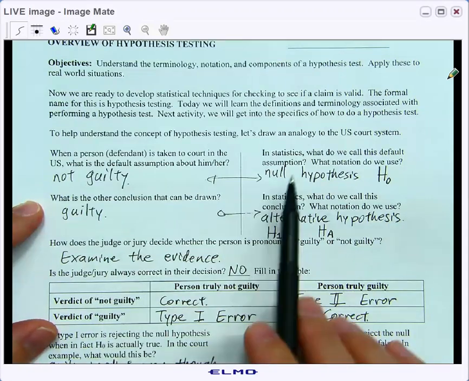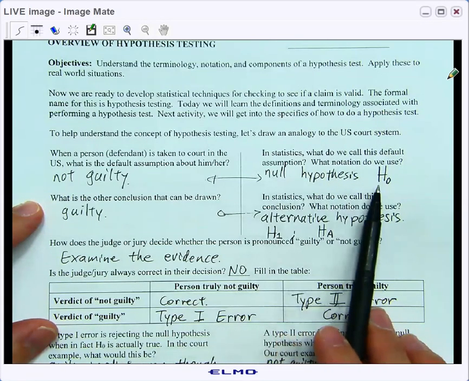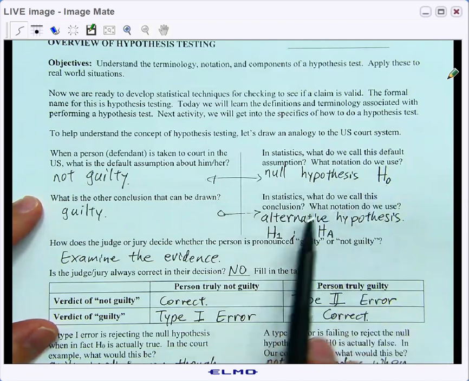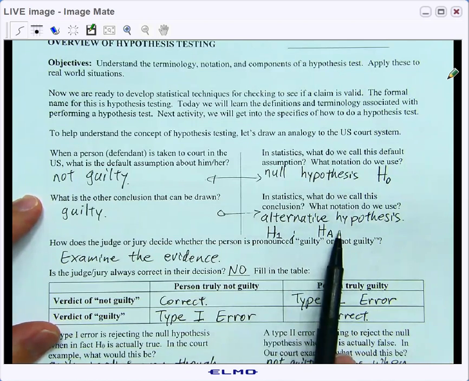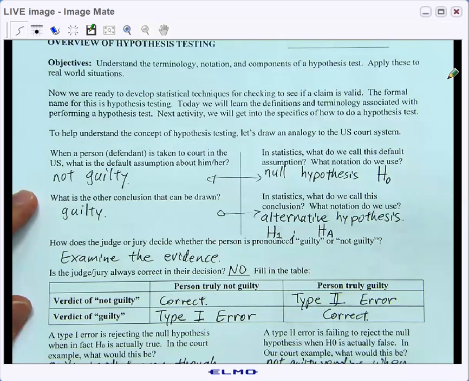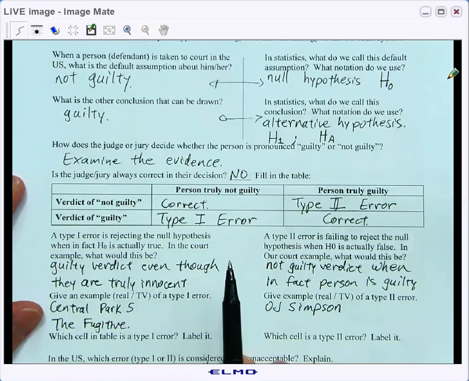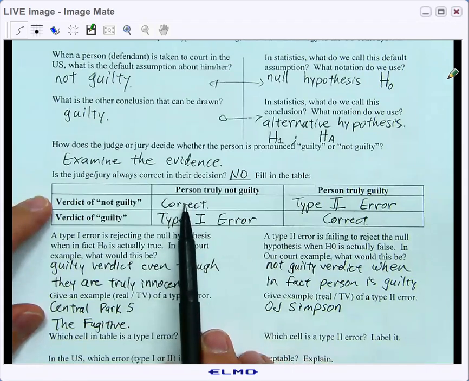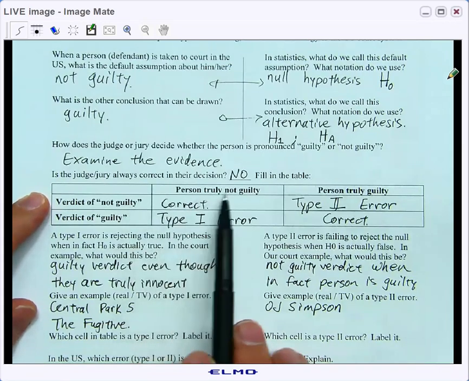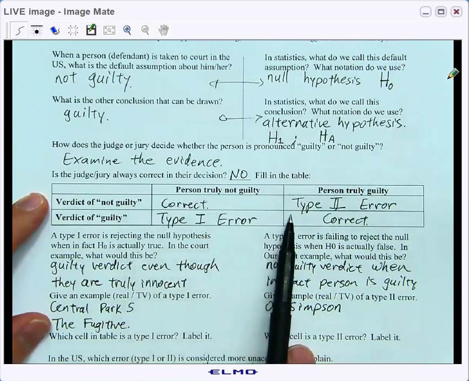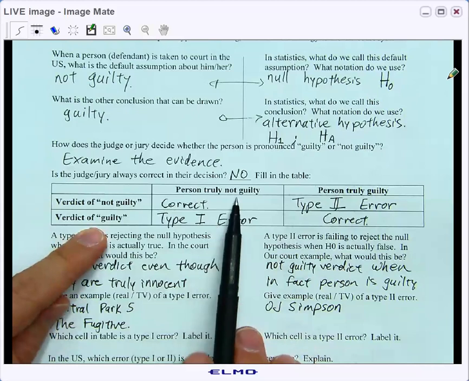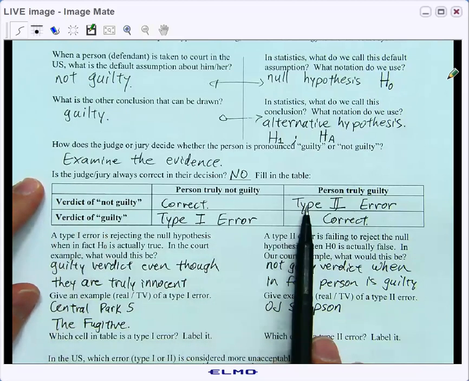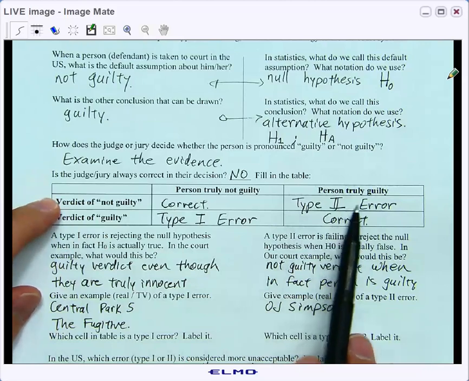In statistics, we call the default assumption the null hypothesis, and we use the symbol H sub 0, or H naught. The other hypothesis is called the alternate hypothesis, and it is different from the opposite of the null hypothesis. As we noted last time, sometimes we get the correct verdict out of our jury, for example, a not guilty verdict when the person is not guilty, or a guilty verdict when they are guilty, but sometimes we make a mistake. We make an error. A type 1 error is coming back with a guilty verdict when in fact the person was not guilty. And a type 2 error is calling them not guilty when in fact they are truly guilty.